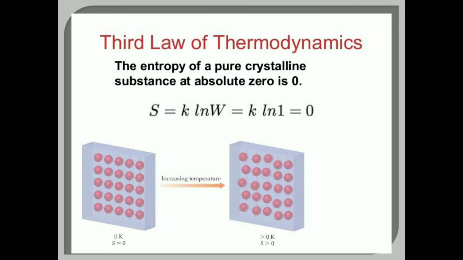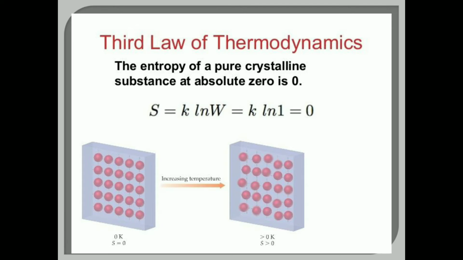So this shows that the entropy of any material gets 0 as absolute temperature tends to 0.